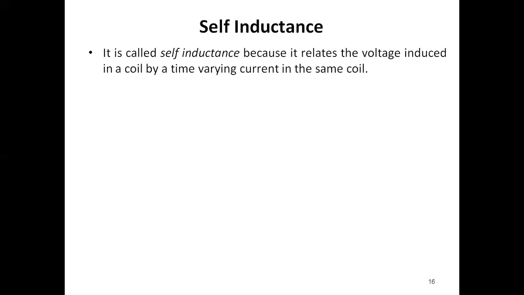Now, self-inductance. It is called self-inductance because it relates the voltage induced in a coil by a time-varying current in the same coil. So it produces the voltage in the same coil. That inductance is called self-inductance.